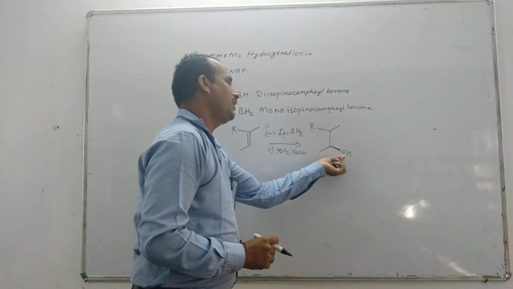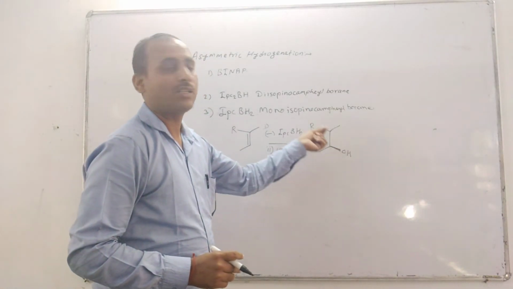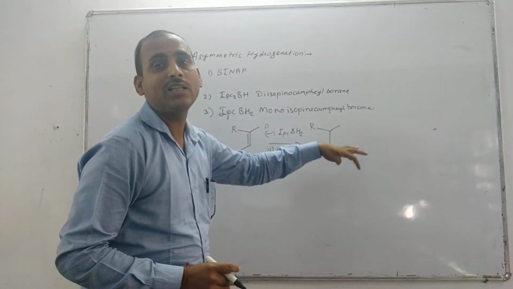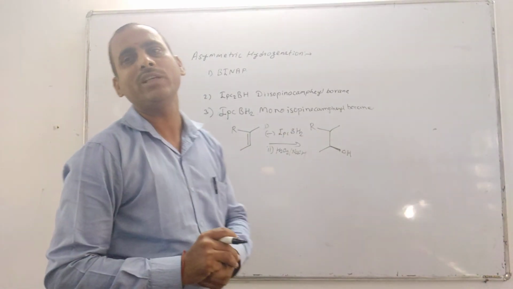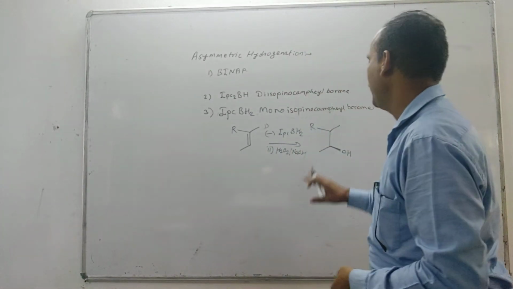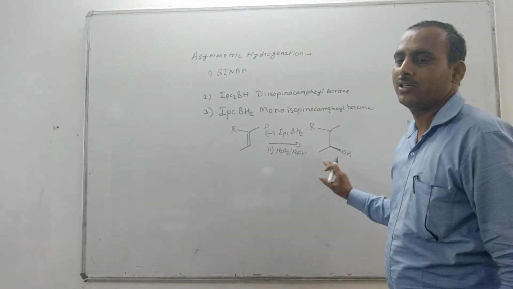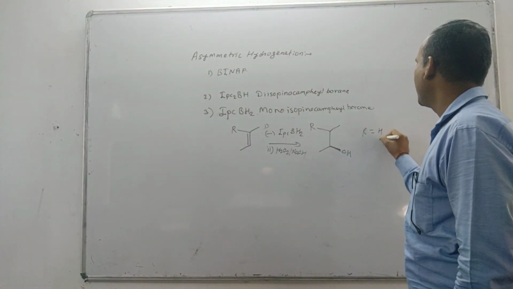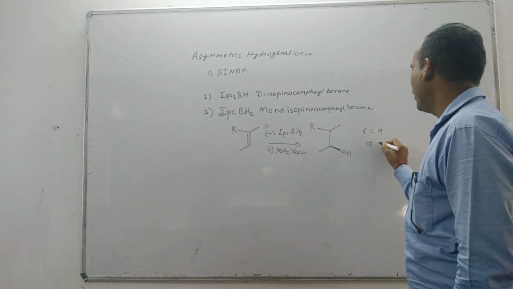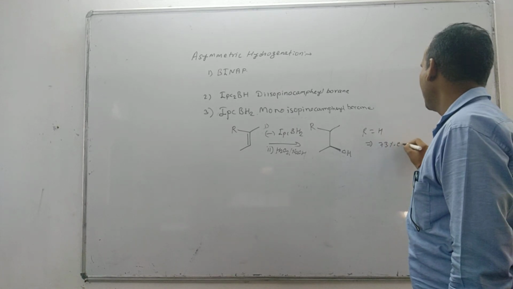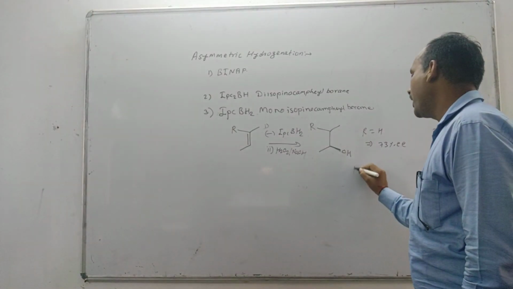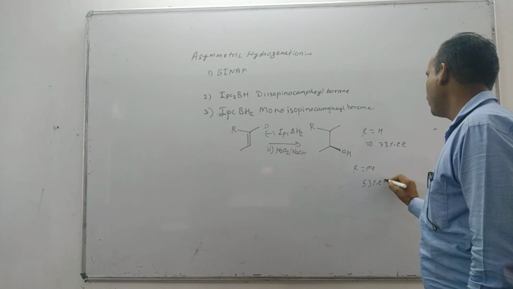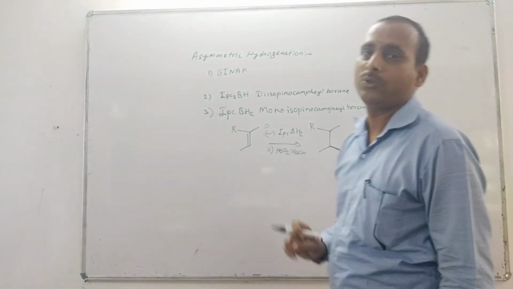Here a chiral center is produced, so the alcohol produced is a chiral alcohol, meaning the molecule has an asymmetric carbon. If R is H, the product is obtained with 73% enantiomeric excess, and if R is a methyl group, 53% enantiomeric excess is obtained for this alcohol.